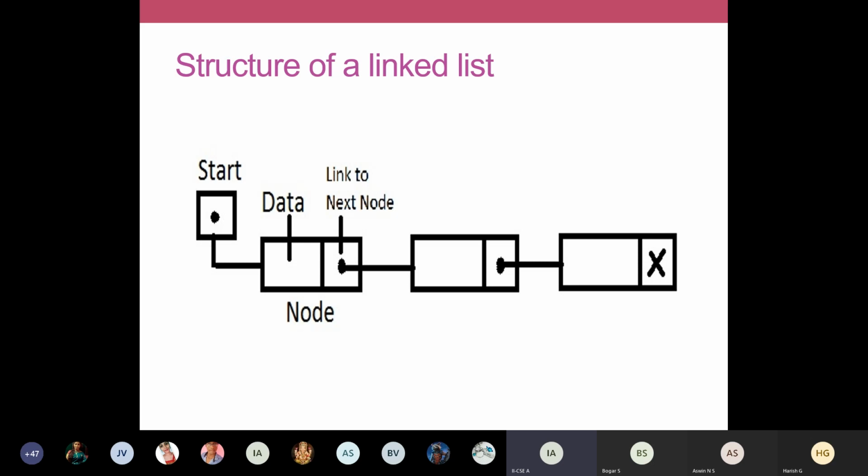And this is one more representation. So these are all needed when you are designing a program. I'll check whether this is the last node by checking whether the address field is null or not. If the address field is null, it defines that it is the last node.